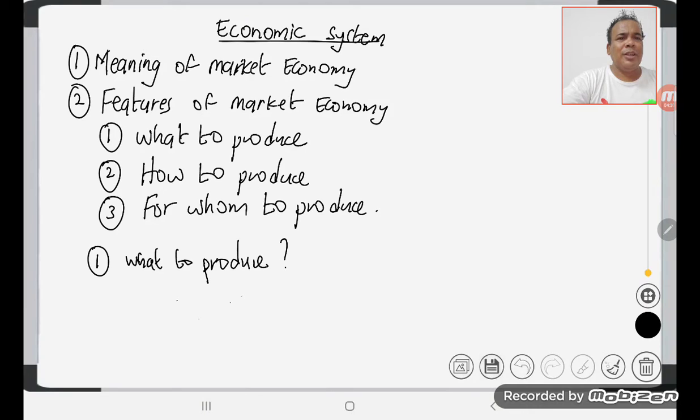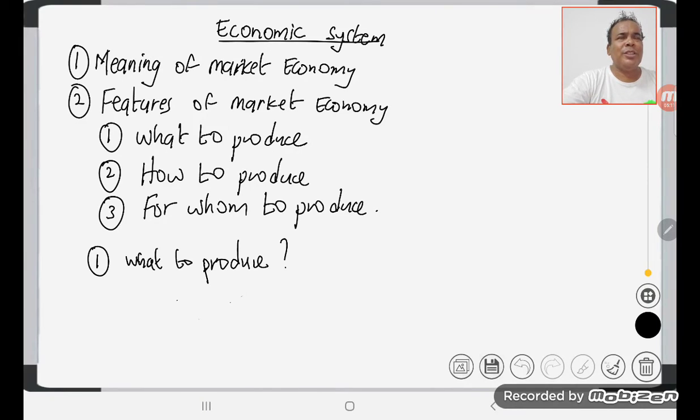So here we are concerning market economy. We are going to make a recapitulation of what we studied so far concerning market economy. A market economy is also known as capitalist economy, laissez-faire economy, and control economy. In a market economy, all the factors of production, land, labor, and capital are owned and controlled by private individuals and firms. In any economic system, there are three main questions that must be answered. They are what to produce, how to produce, and for whom to produce.